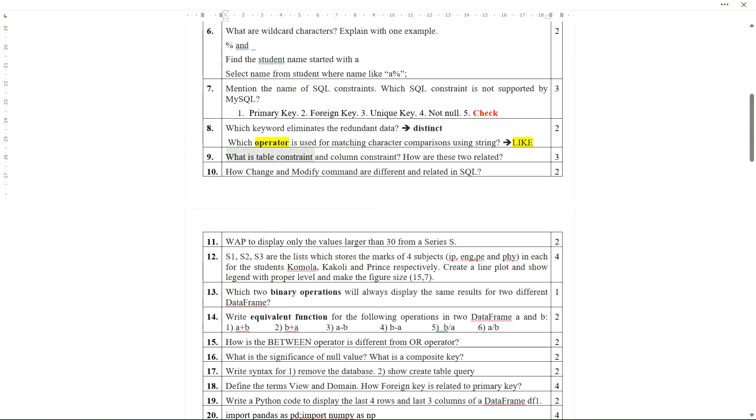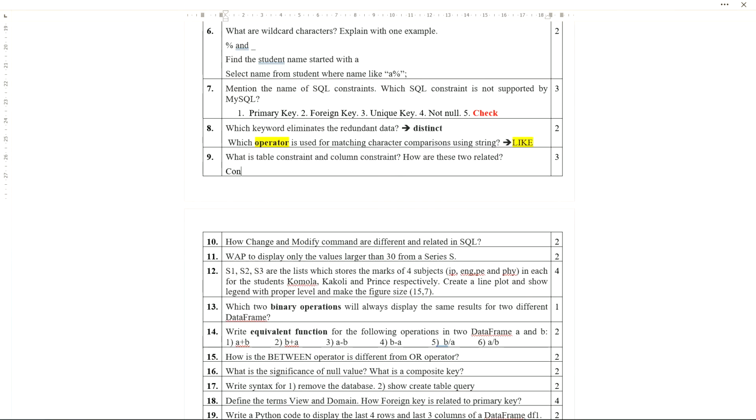Now, what is table constraint and column constraint? You need to remember: a constraint applied on a single column is called a column constraint. Fine, simple answer. Do not make it lengthy. 3 marks, line by line, point wise. A constraint applied on a single column is called a column constraint.